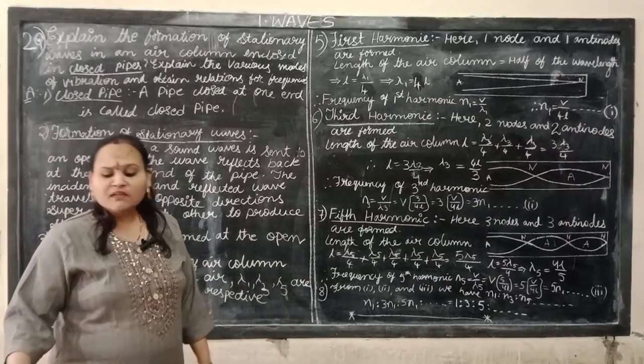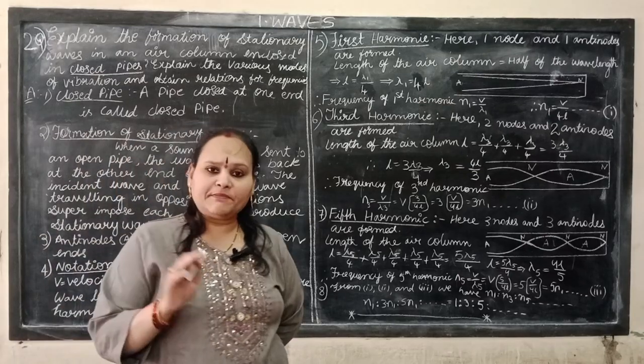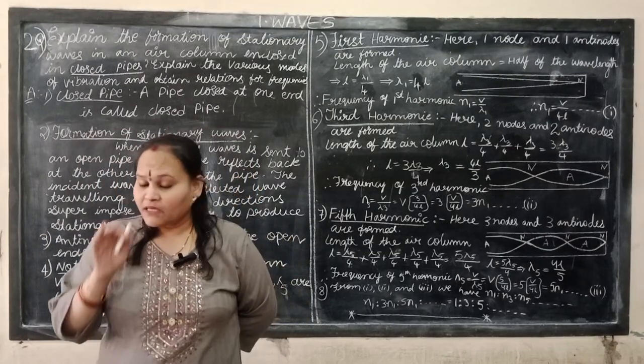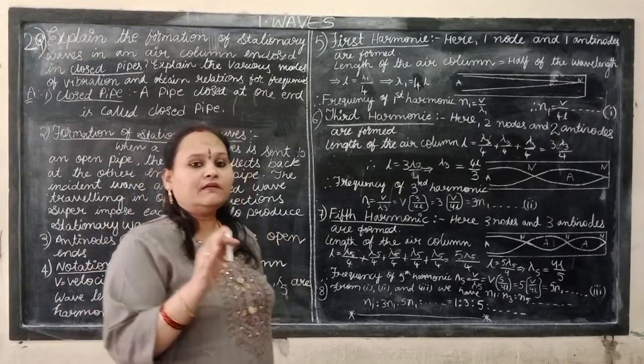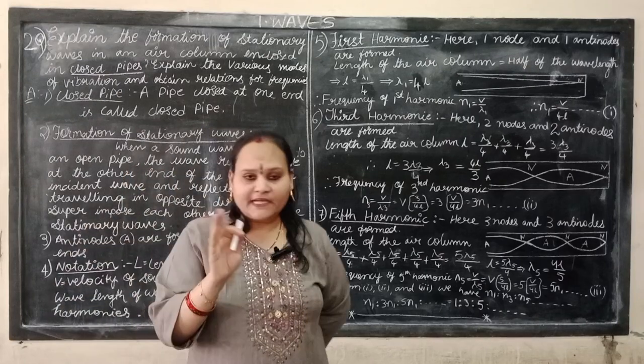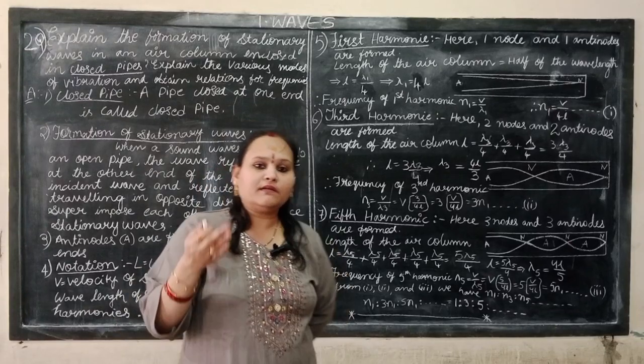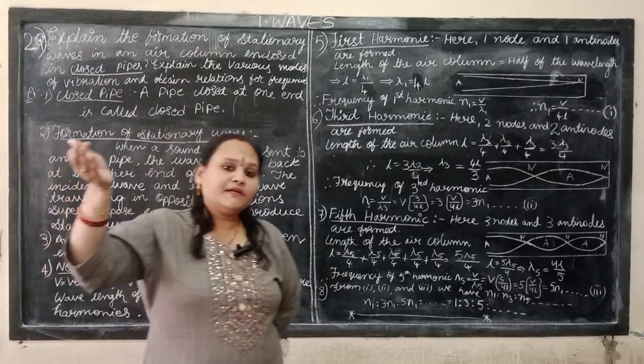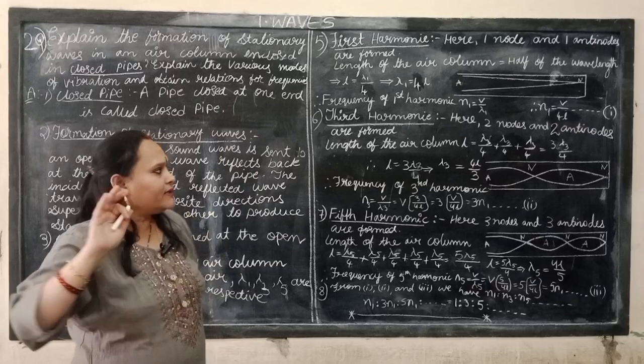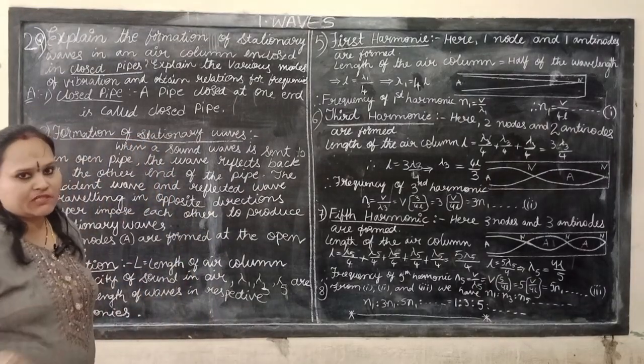In the open pipe we get lambda 1, lambda 2, lambda 3. Here, lambda 1 is the first harmonic, the second one is the third harmonic with lambda 3, and the fifth harmonic is lambda 5, then lambda 7. Only odd numbers of wavelengths are observed.